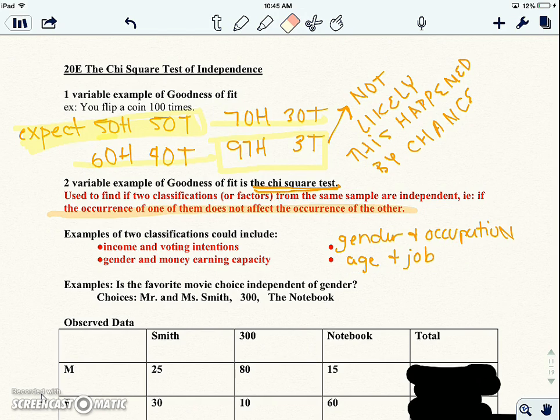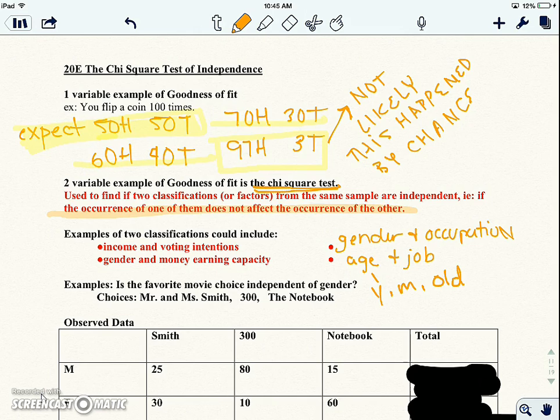Or age and job. Is there a relationship between how old you are and your job? Now, age and job, you have to be careful. This would have to be something like young, middle-aged, or old, because all of these are categorical, or we will make them into categories. And so we'll talk about that in a minute. Notice that we aren't doing how much you weigh and height like we did with linear. So here's my example of how this works.